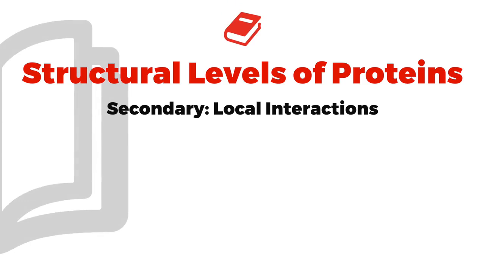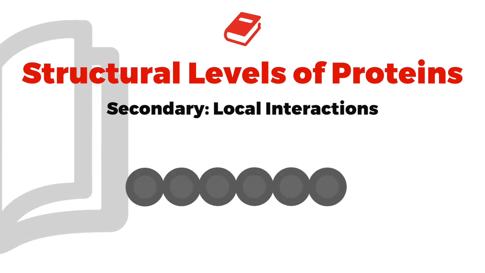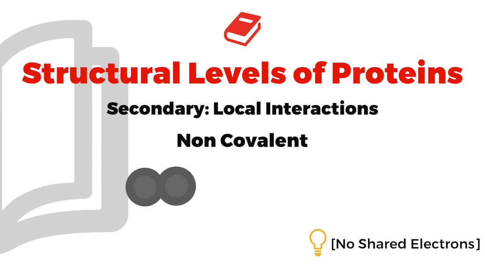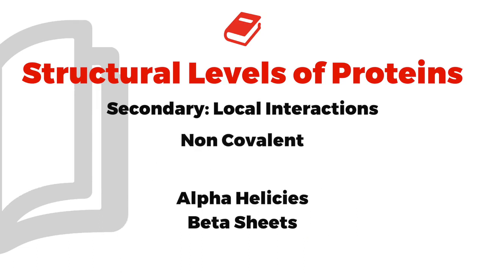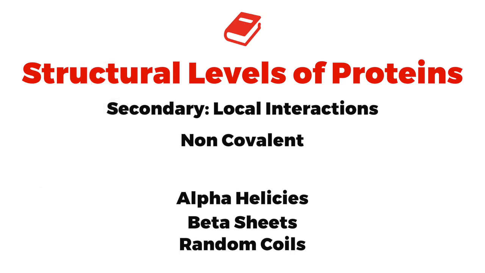Now, the secondary, as it says here in your notes, refers to the local interactions between neighboring amino acids. So go back to that same visual in your mind of these little rings next to each other, and you can imagine how the way that these individual rings interact with each other could be different between one ring and the other. And by the way, where it says local interactions, make an arrow right above that in your notes and put non-covalent, okay? They could get picky on that. Remember, non-covalent means not sharing of electrons. And you can see here the examples: alpha helices, beta sheets, random coils. They haven't really gotten picky in the past about knowing the difference between each. They've wanted you to know, though, that these are examples of secondary structure. Okay, that's something I would pay attention to.